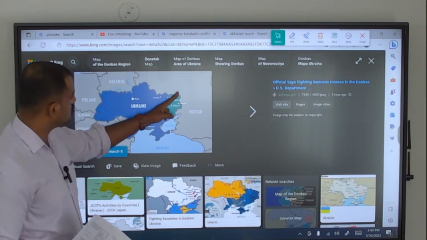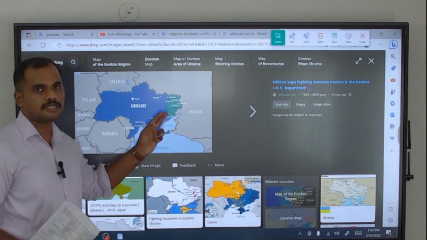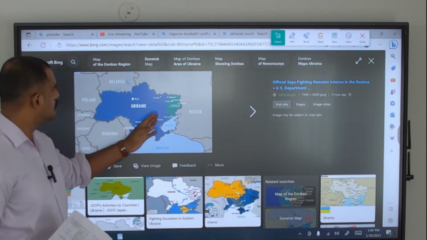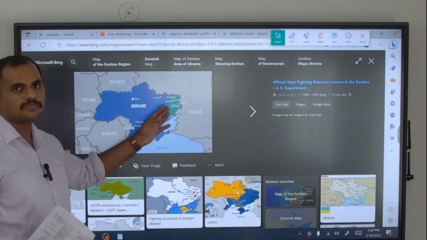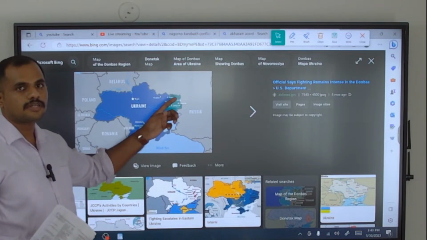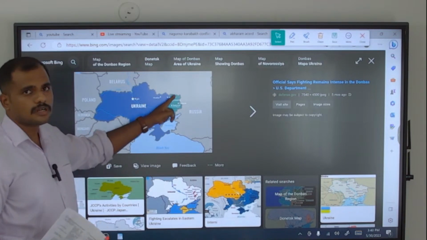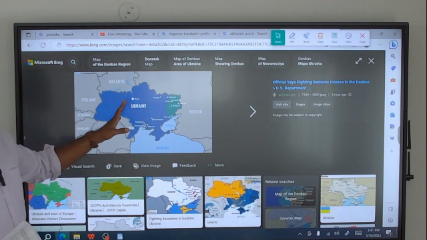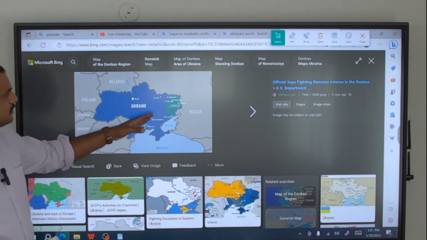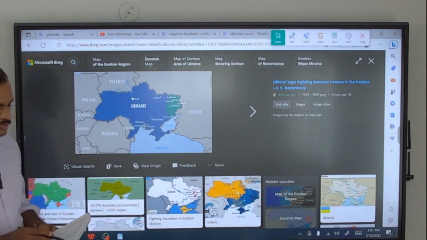See, this eastern region was captured by Russia during its aggression. Because of the war and the aggressive activity of Russia, this region has been captured by Russia. This region has been in the news because of war-related events. So that is why they have asked the question about the Donbass region.